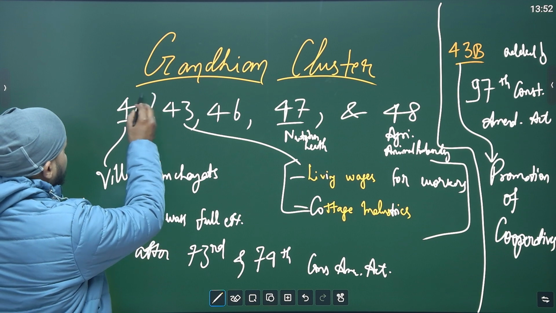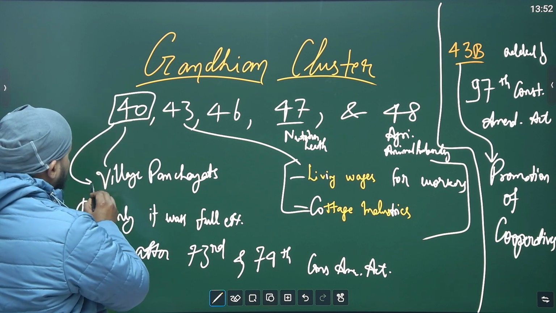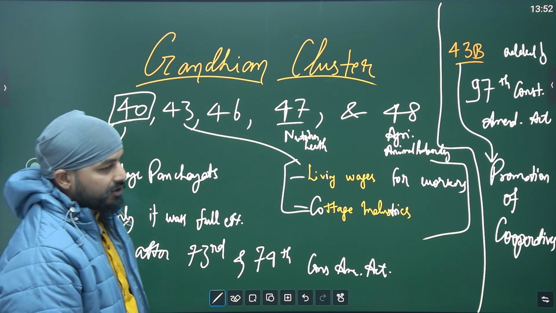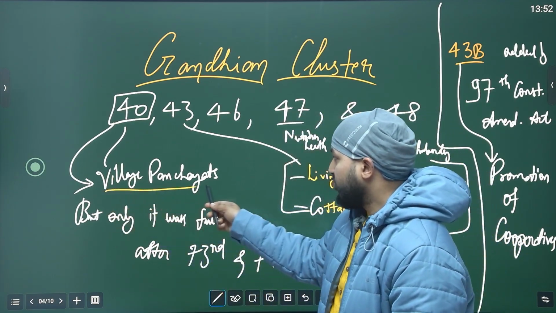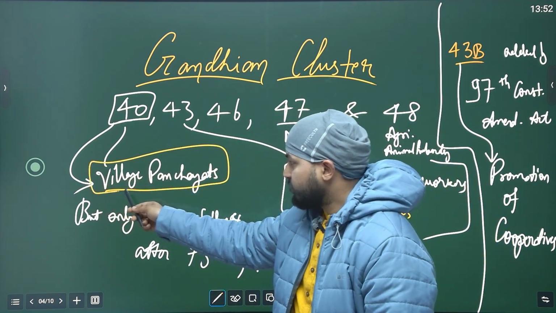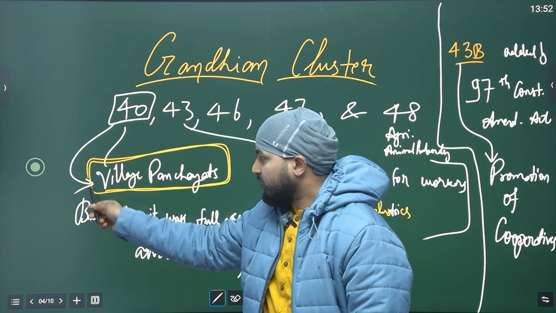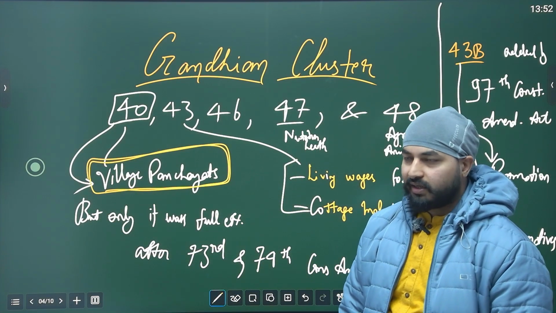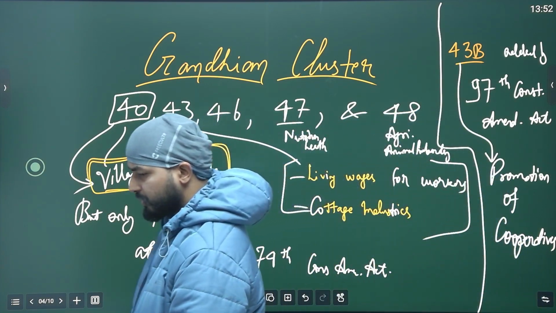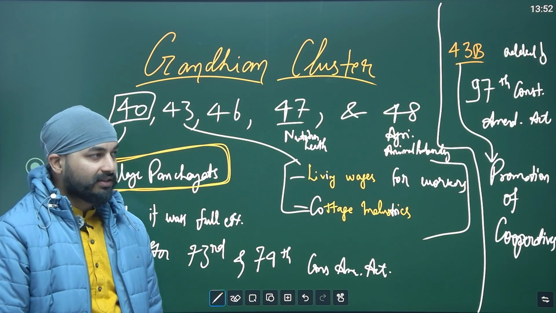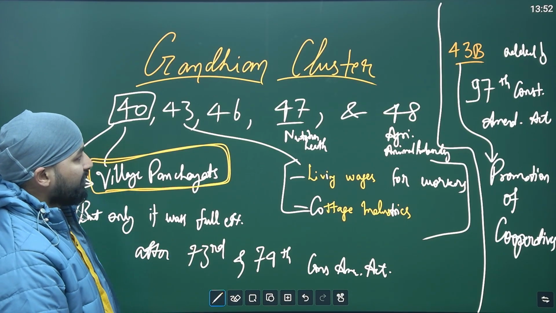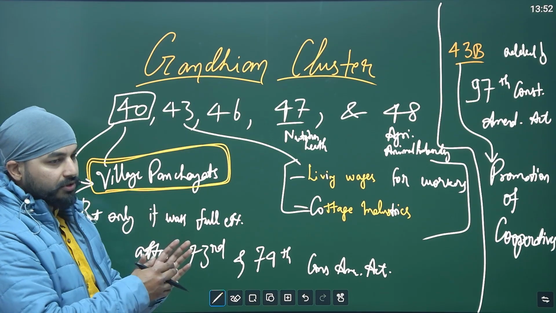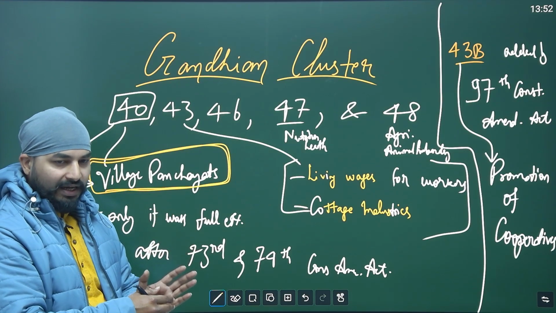So 40 is for ensuring formation of village panchayats. But in India, actually, village panchayats have been in existence for a long time, but there was no constitutional mandate. You understand what is a constitutional mandate? A constitutional mandate is a power that nobody can deny. So if it is written in the constitutional text itself, the government has to form it.